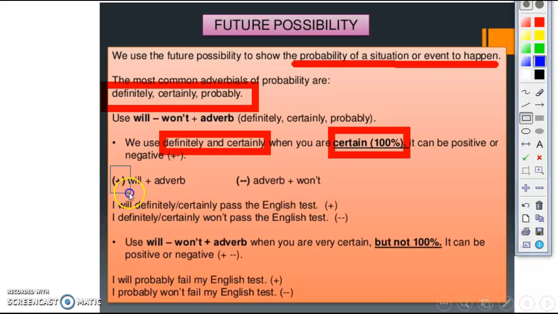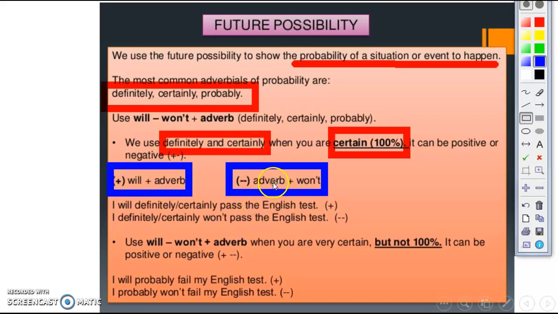In the affirmative, we have will plus the adverb, for example, will definitely or will certainly. But in the negative, it's vice versa: the adverb plus won't, for example, definitely won't, certainly won't. So this is the difference in how to use these adverbs in affirmative or negative.